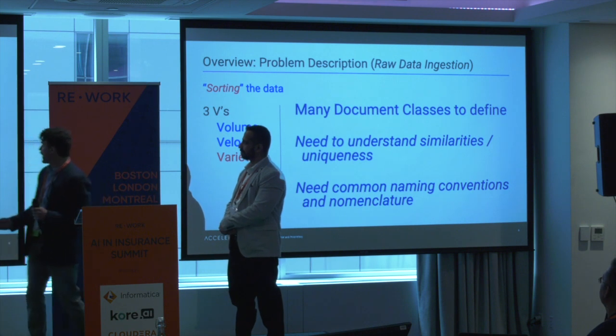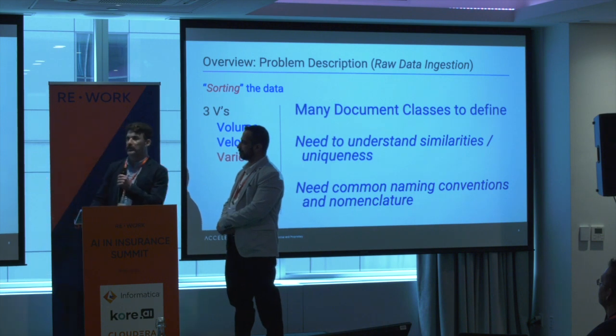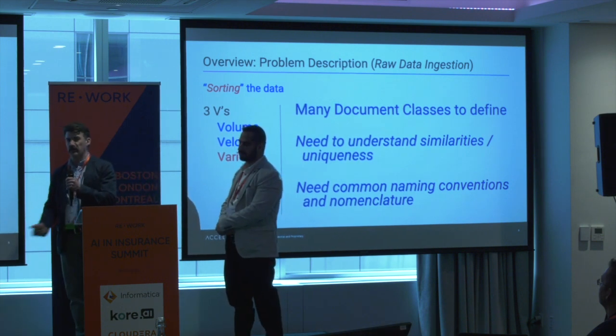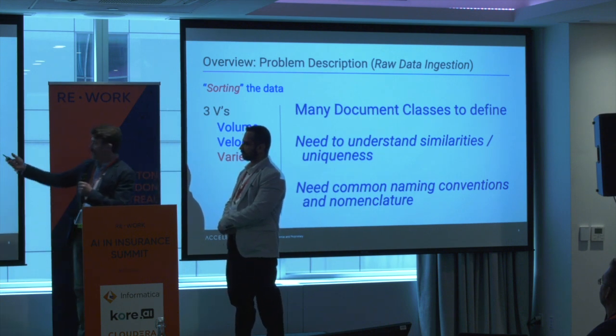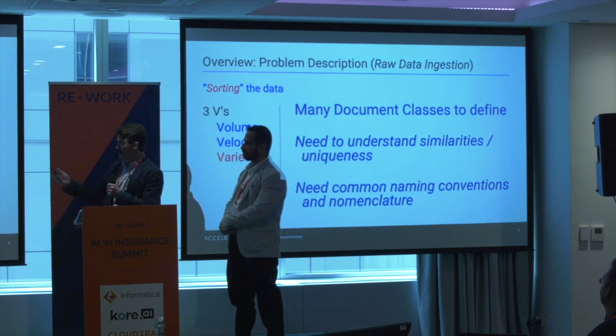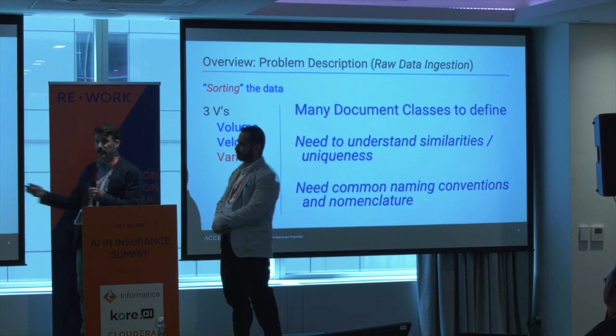The sorting of the data, many document classes to define. Within our members, we have different LOBs, different document types: written, exposure, claims. So we need to understand the similarities and uniqueness. We need a common naming convention and nomenclature.